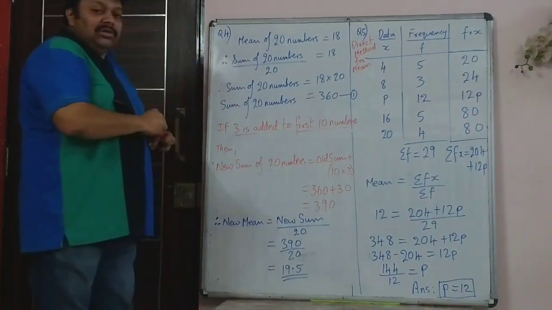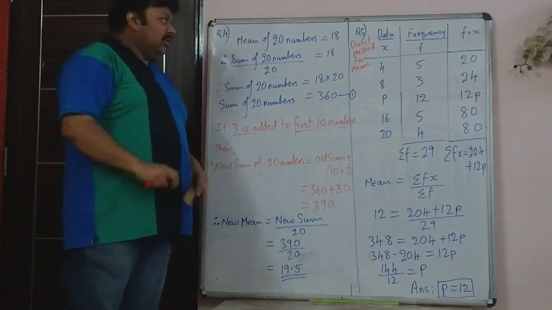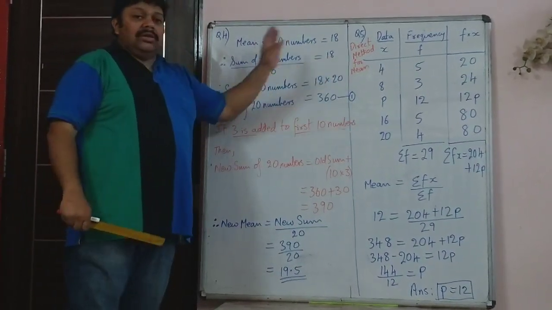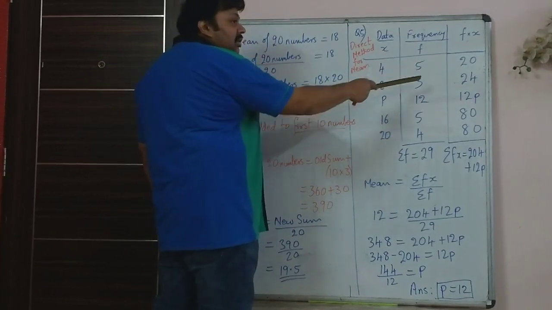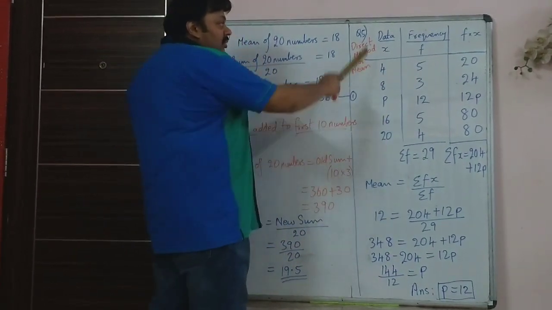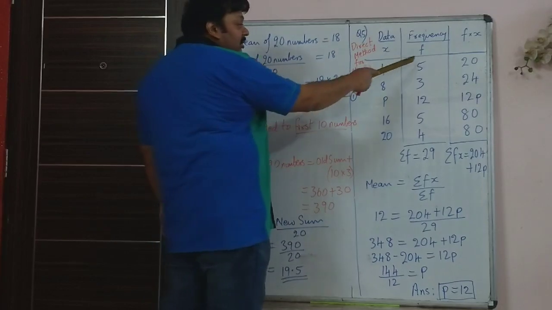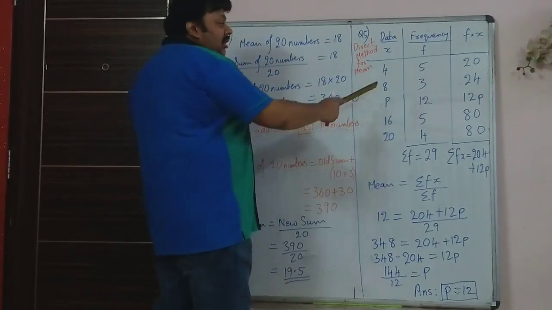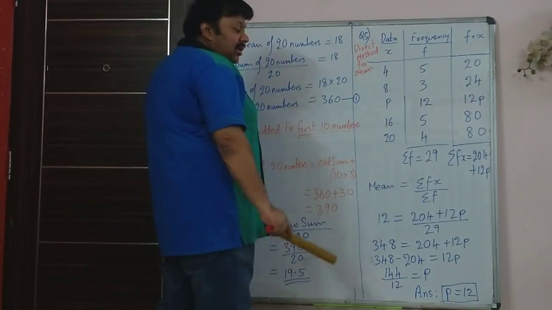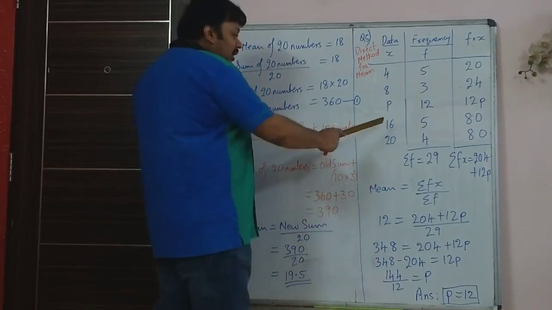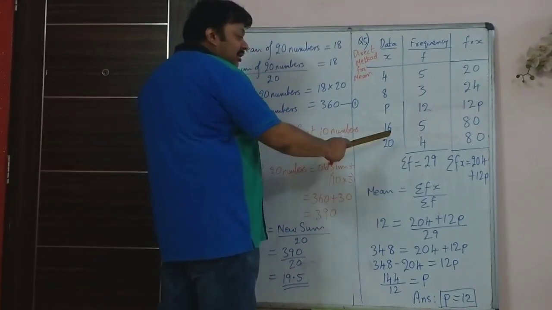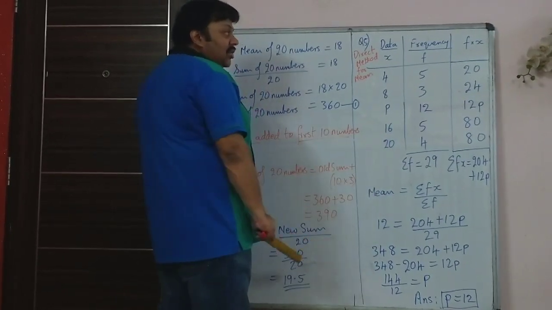Sigma fx upon sigma f. This is also the direct method, but this is for ungrouped data. Here a particular data value is occurring a certain number of times. So the data is 4 and it is repeated 5 times. Data 8 repeated 3 times. Data is p, it is happening 12 times. Data is 16 happening 5 times and data 20 happening 4 times.